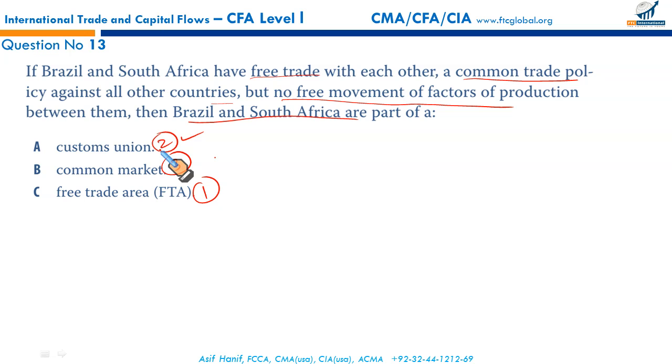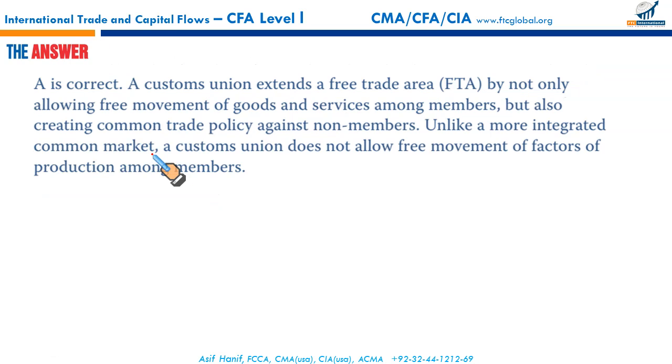Whereas in common markets, there is more integration. Common markets allow free movement of factors of production among members, but customs unions do not. That makes A the correct option.